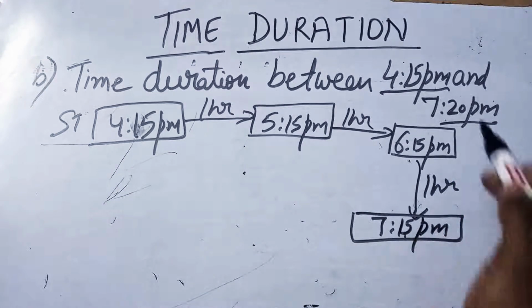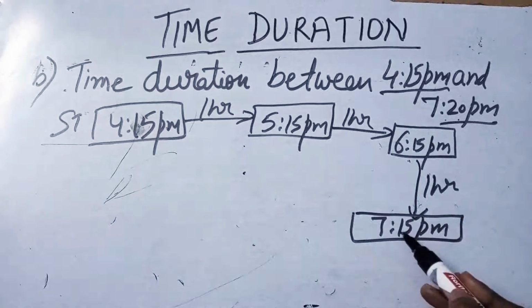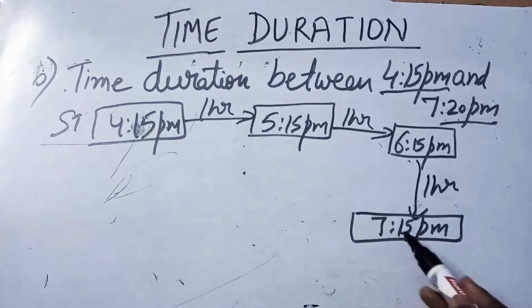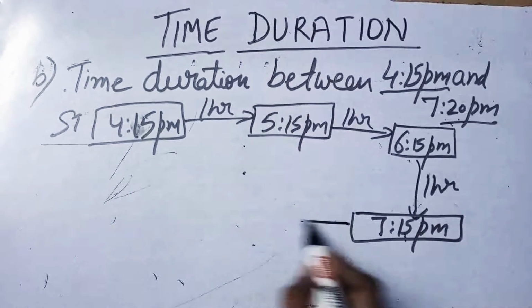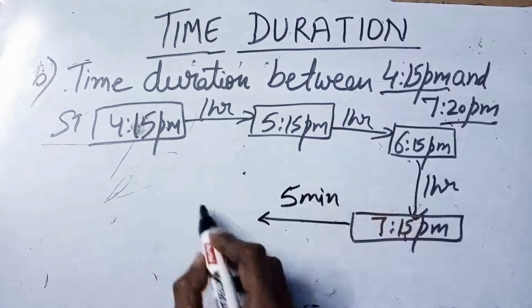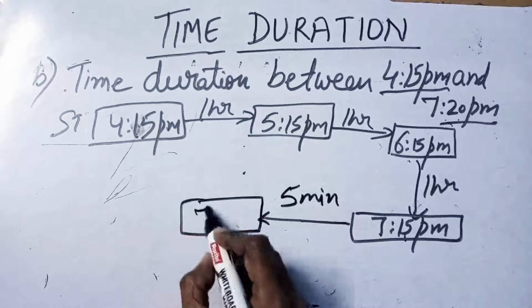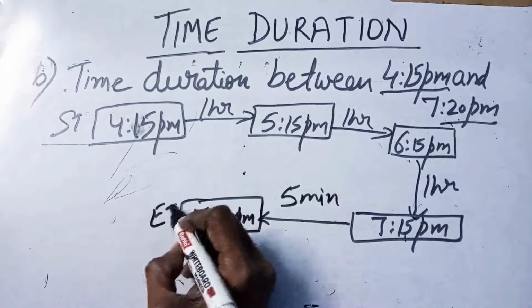We are at 15 and we have to reach 20. So we can't take 10 minutes either. It will be 7:25, but the ending time is 7:20. So we will take a 5 minutes jump. After 5 minutes, the time will be 7:20 p.m., which is our ending time.